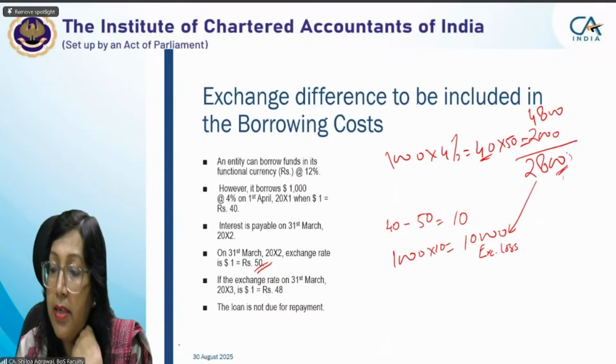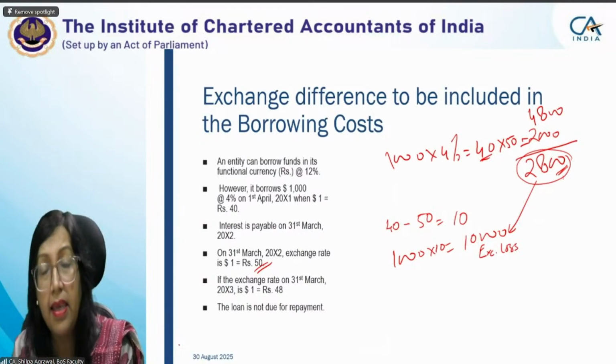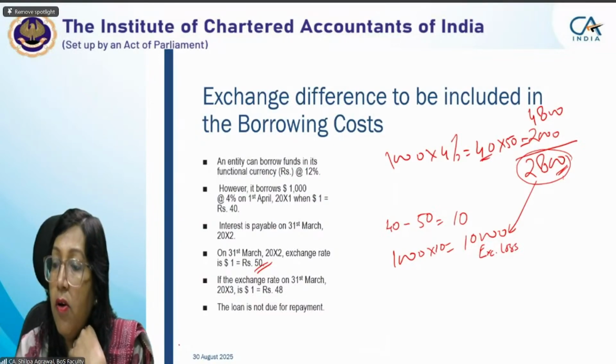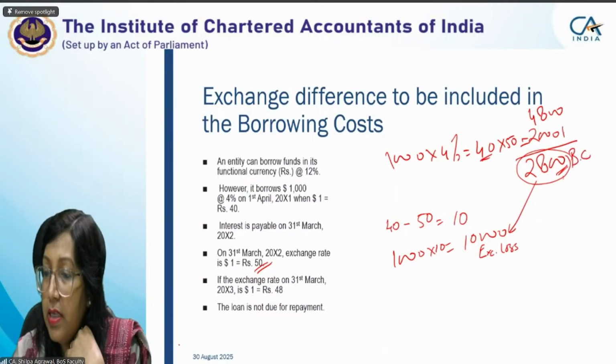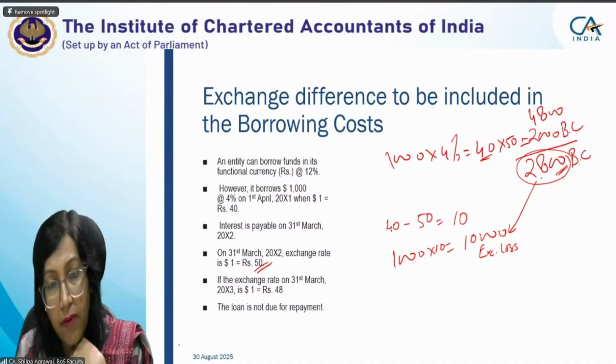So there is scope of capitalizing the entire 2,800 because it is less than the exchange loss. This is your actual borrowing cost, and this is the borrowing cost on account of exchange difference.